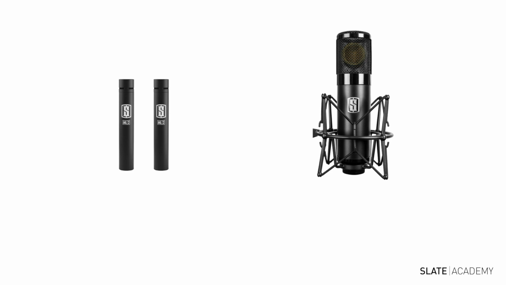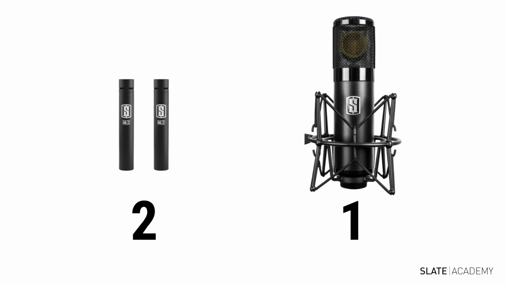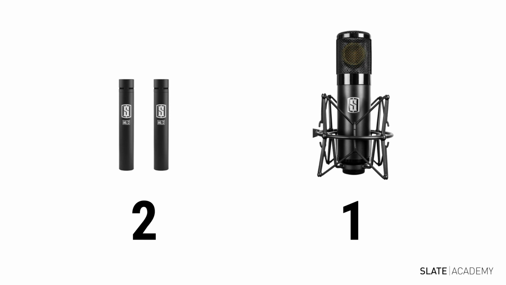Ratios are used to compare two things. For example, if you have two ML2s and one ML1, your ratio of ML2s to ML1s is 2 to 1. When we compare two things, like ML1 and ML2 microphones, we can set them up as a ratio.